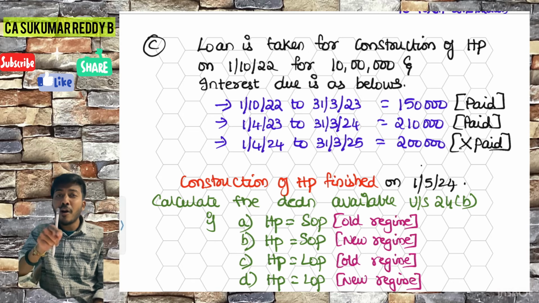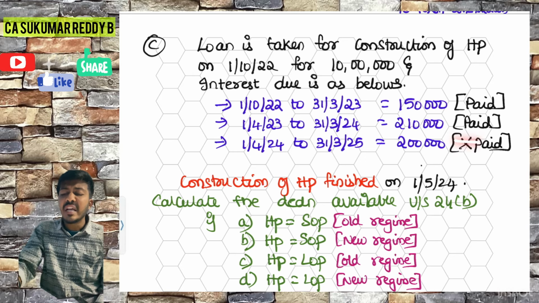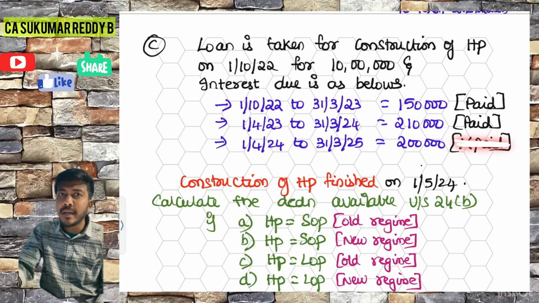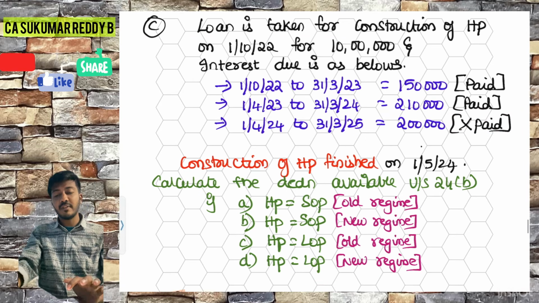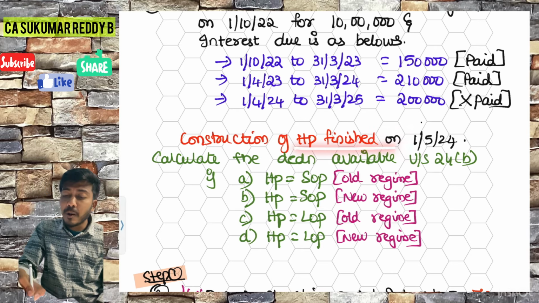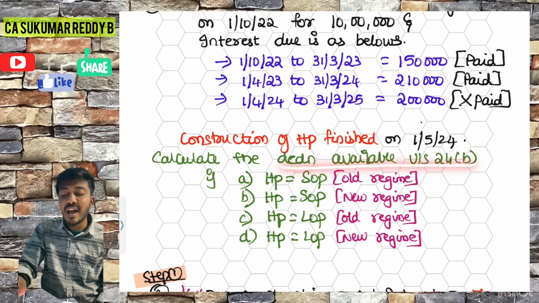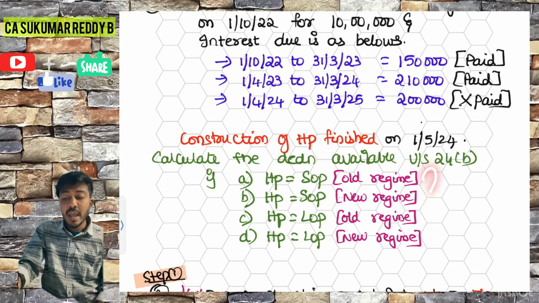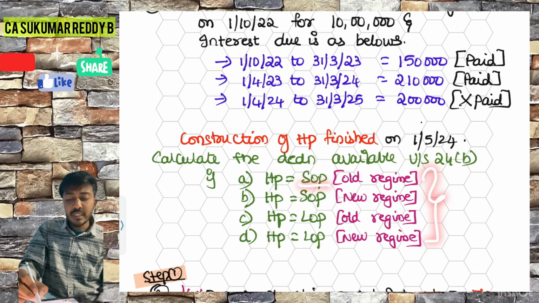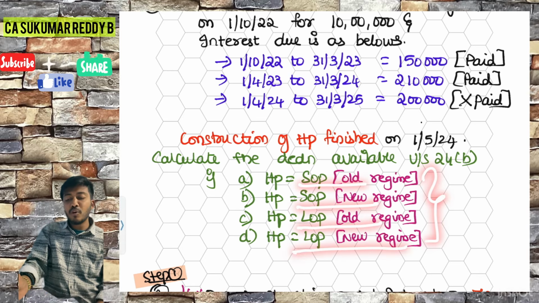Interest is allowed on accrual basis. This also you can take for calculation purposes, irrespective of payment. Remember? Okay, come here, we'll do the answer. What they are asking: construction of the house property is finished on 1/5/2024, and calculate the deduction available under section 24B in all these cases: SOP old regime, SOP new regime, LOP old regime, LOP new regime.